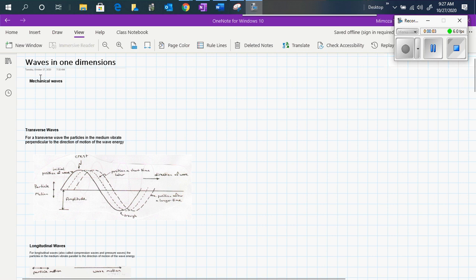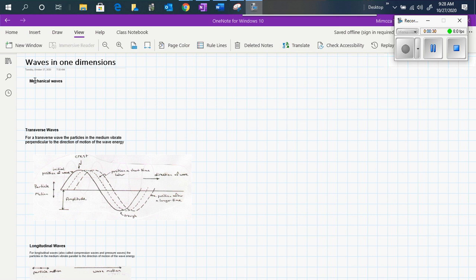Today we will start with mechanical waves. Let's clarify something in regards to mechanical waves. When they move from one point to the other, they carry energy. So as they are moving from point A to point B, they carry energy with them, okay?